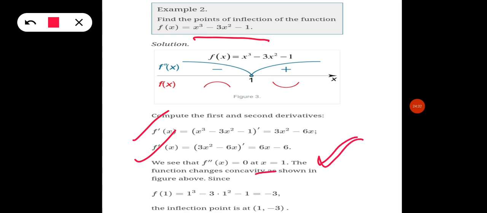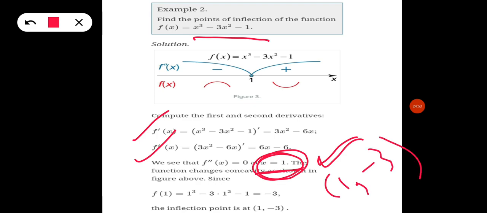We will find that x is equal to 1. If we put x equal to 1 in this equation, we get the point 1 comma minus 3. So the point of inflection will be 1 comma -3.